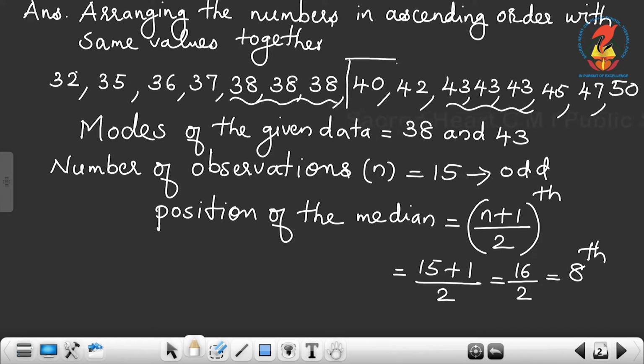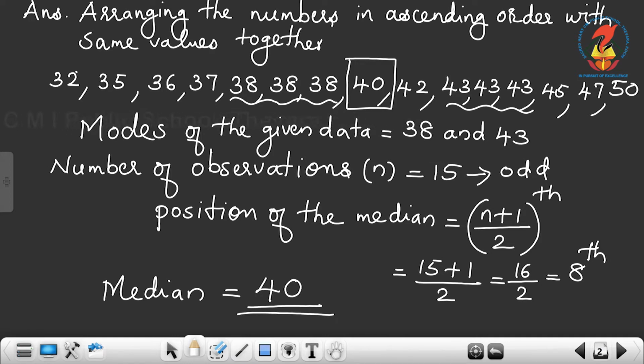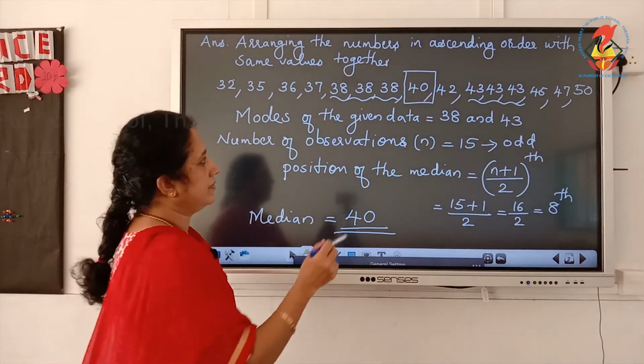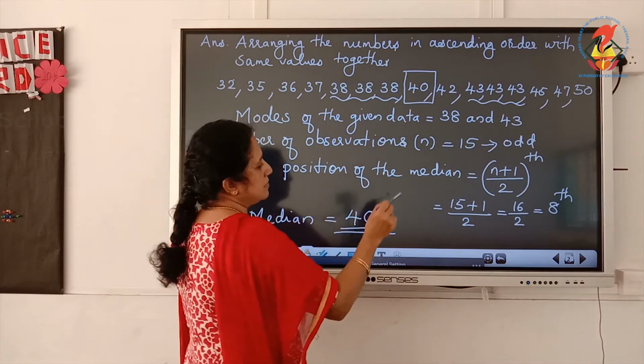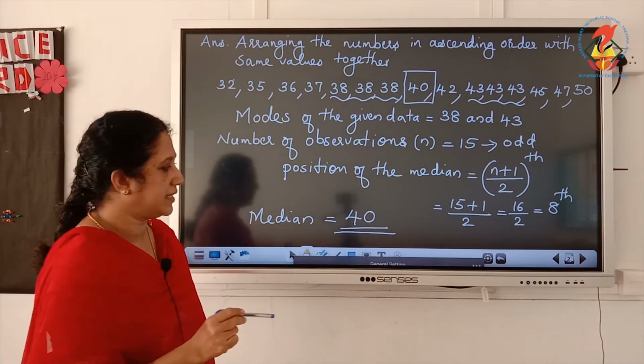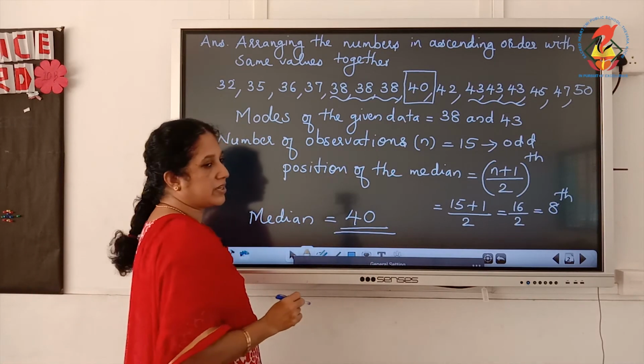Which number comes in the 8th position? The number 40. So we can say that the median of the given data is equal to 40. The number which comes in the 8th position will be the median. Therefore, the median is equal to 40.